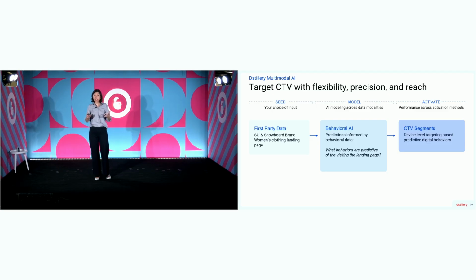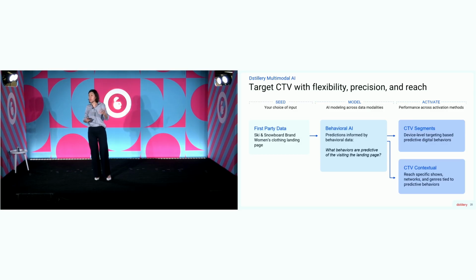And because of this shared space we're using, this multimodal space across data modalities, we can even express that same behavioral predicted result as contextual on CTV. So we can target genres, we can target networks, we can even target individual shows across networks based on this performance-driven behavioral view of who has been predicted, what behaviors have been seen as being predictive to drive conversions for